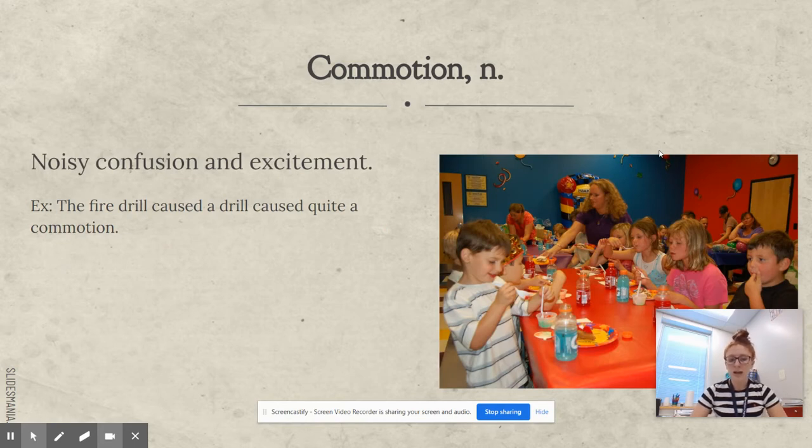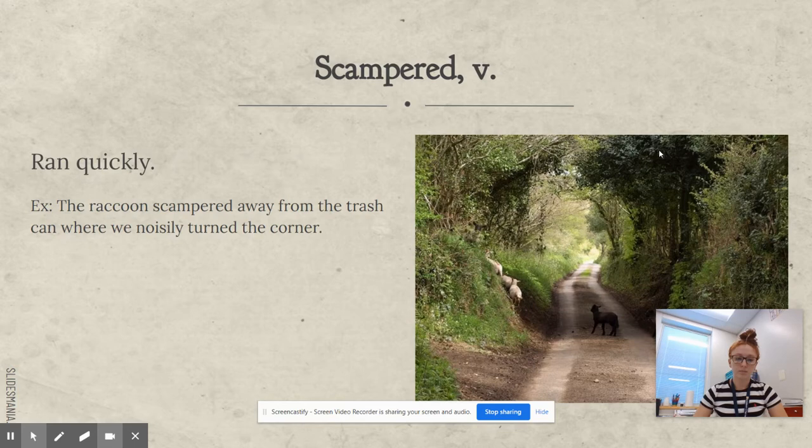Commotion. Commotion is a noun, and commotion is noisy confusion and excitement. The fire drill caused quite a commotion. Scampered. Scampered is a verb. Another action word, right? Scampered means ran quickly. The raccoon scampered away from the trash can where we noisily turned the corner.